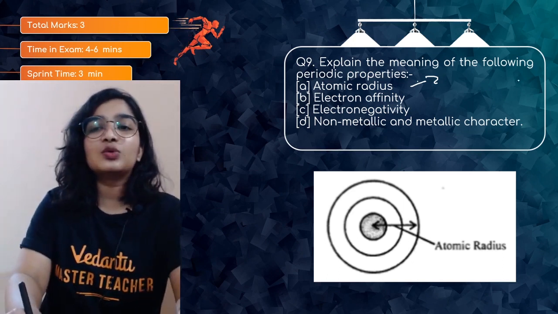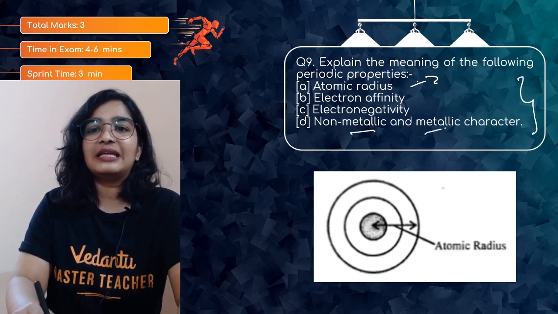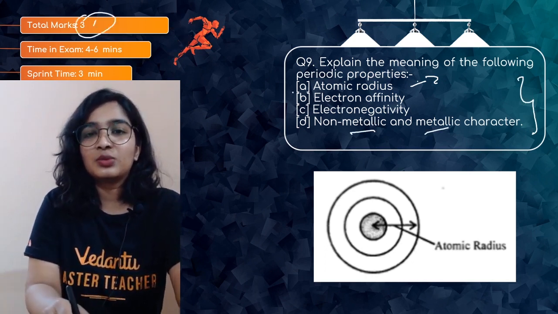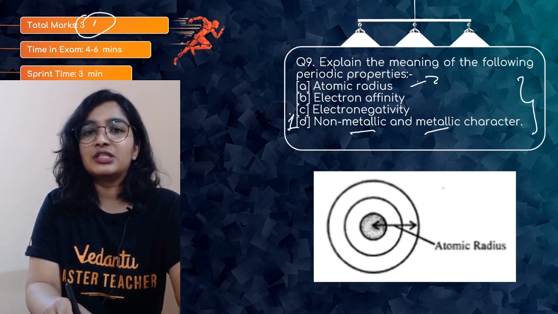So they have asked you to explain 5 terms, including non-metallic and metallic character. So this is asked for 3 marks. So this will carry half. No, wait, this is 1. So atomic radius, electron affinity, half 1, I guess.